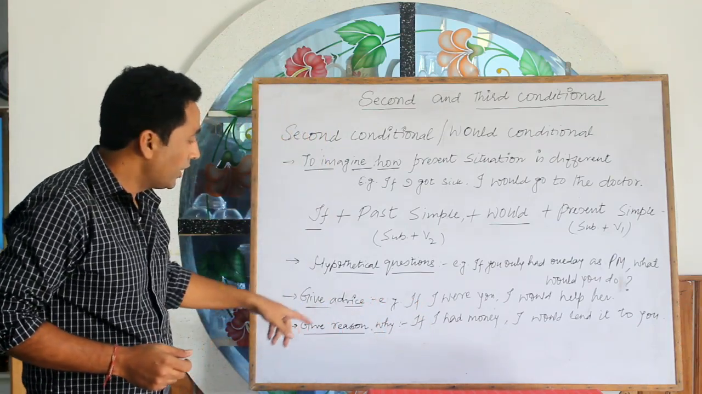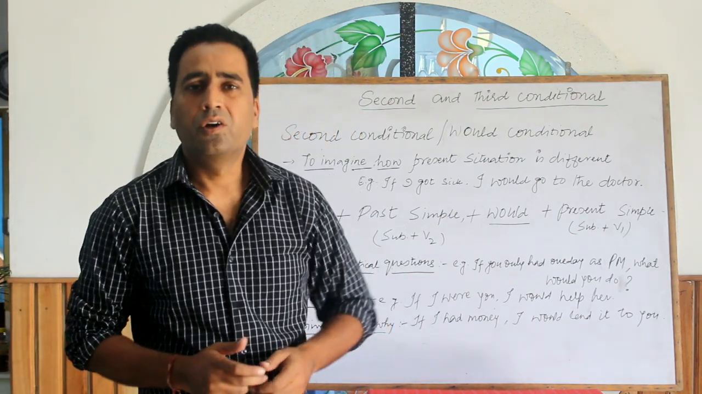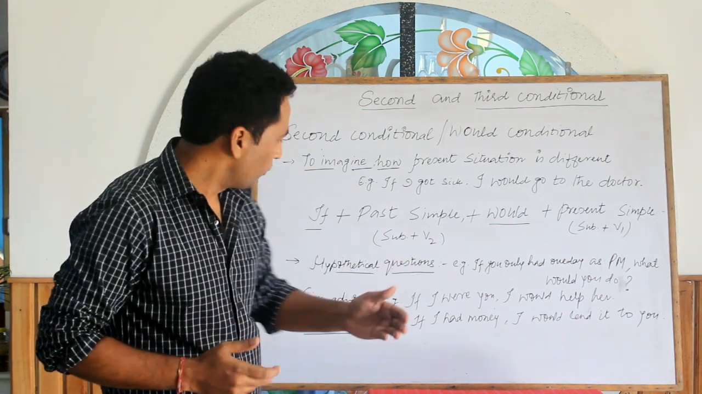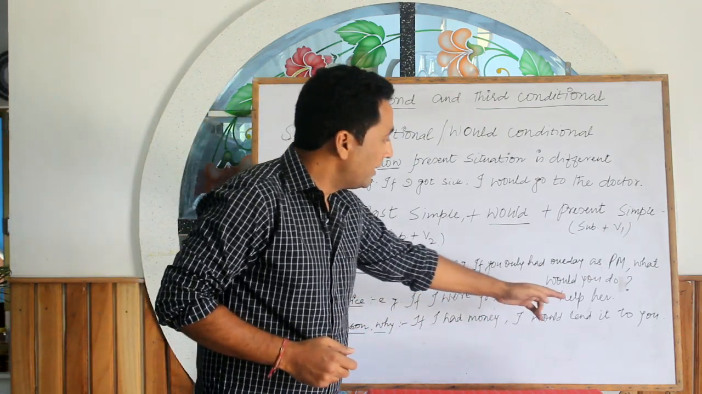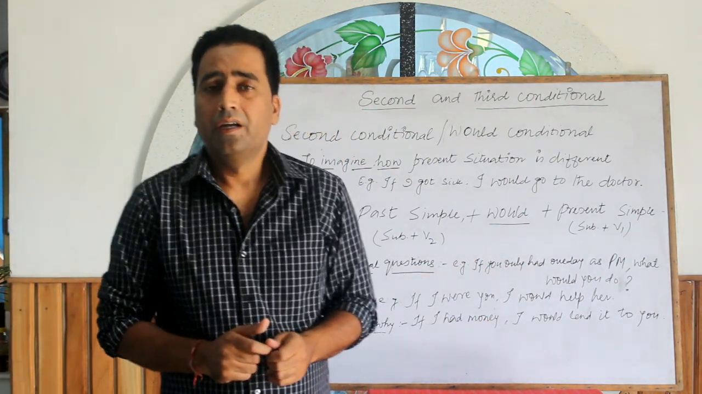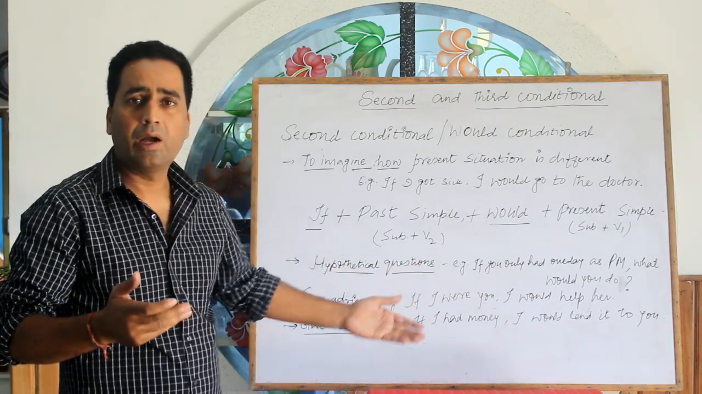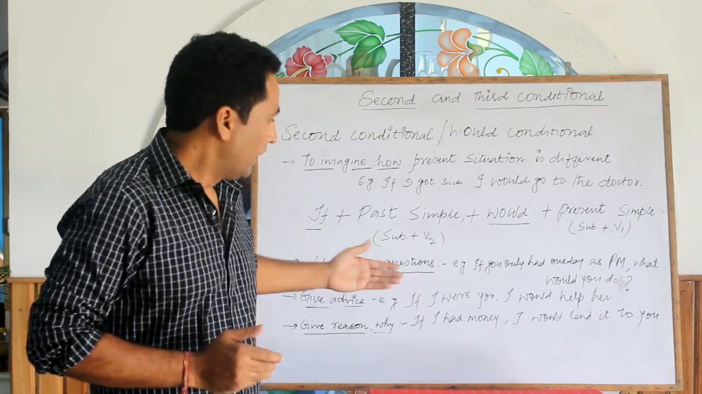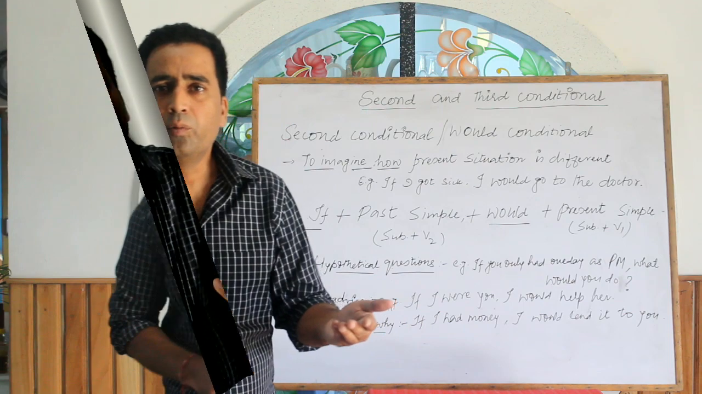Then we use the second conditional to give a reason why. We don't say a clear-cut, straightforward no to our dear ones, to our friends. To avoid that straightforward no, we can use this conditional: if I had money, I would lend it to you. It means I am saying no, but in this way. I am using this kind of sentence to tell him that I have no money.